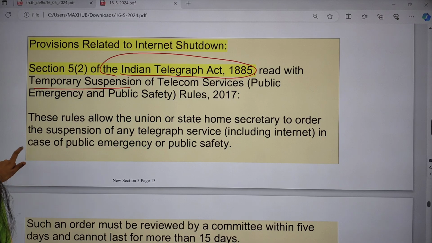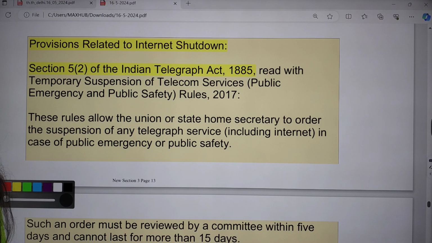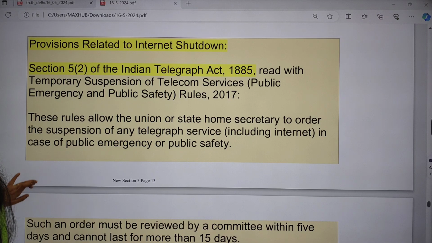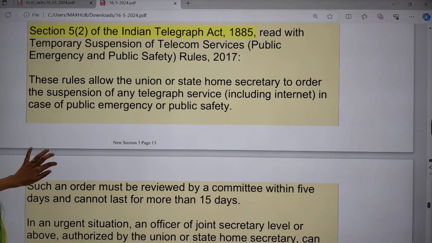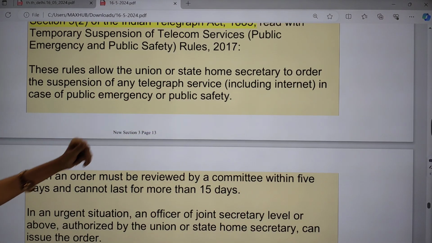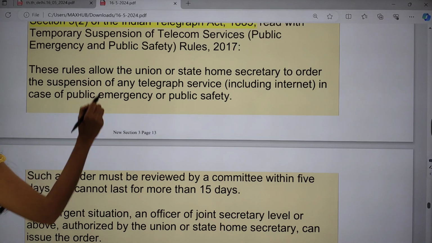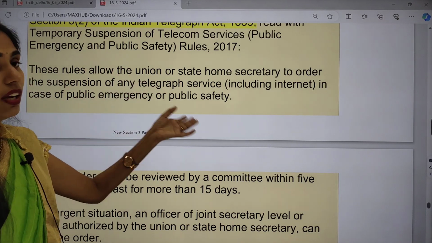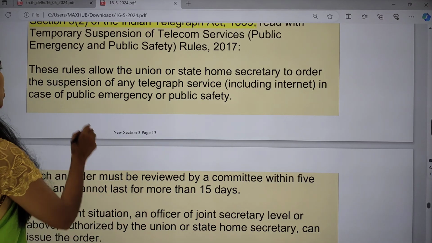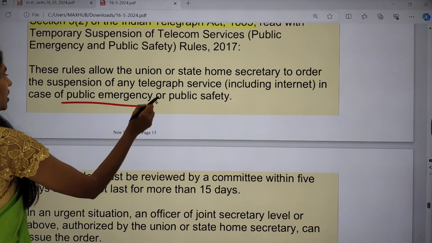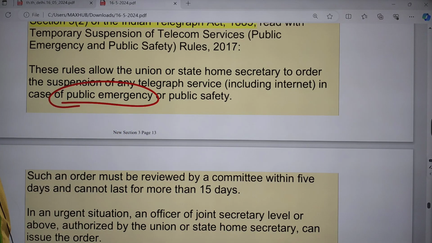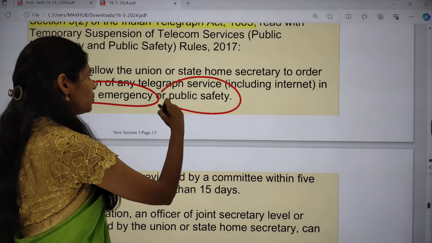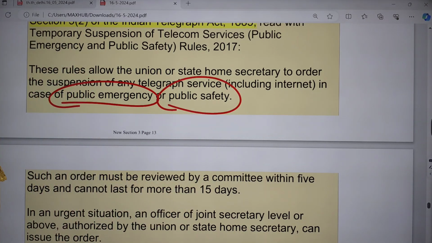So what are the conditions here? These are the rules which allow the Union or State Home Secretary to go for suspension of any telegram services, even including internet, in case of any public emergency. So in case of any public emergency or for public safety, yes, we can go for imposing internet shutdown.